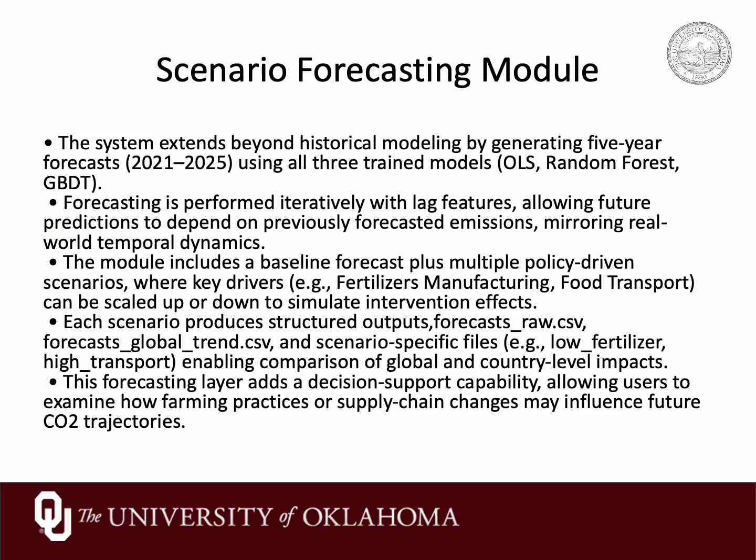We also save scenario specific CSVs like scenario_low_fertilizer.csv. These are simplified forecasts, not policy grade projections, but they demonstrate how data mining models can be plugged into a what if analysis and used to reason about the impact of changes in the key drivers.